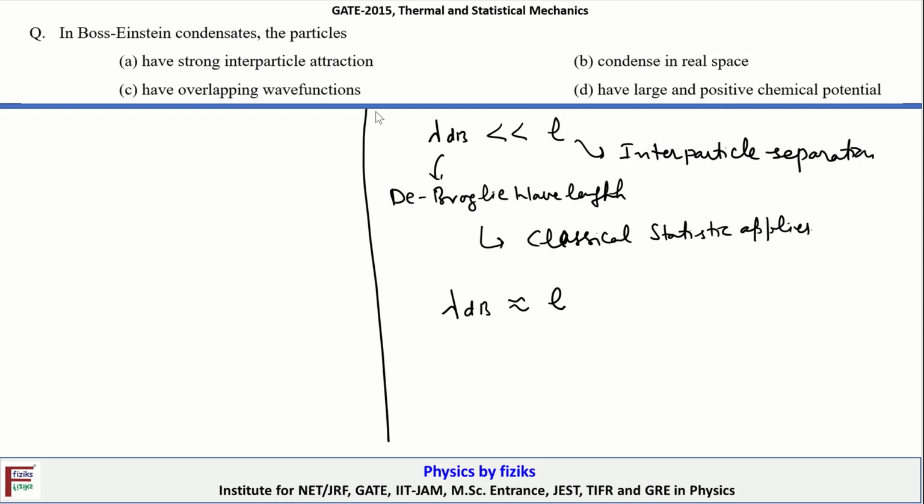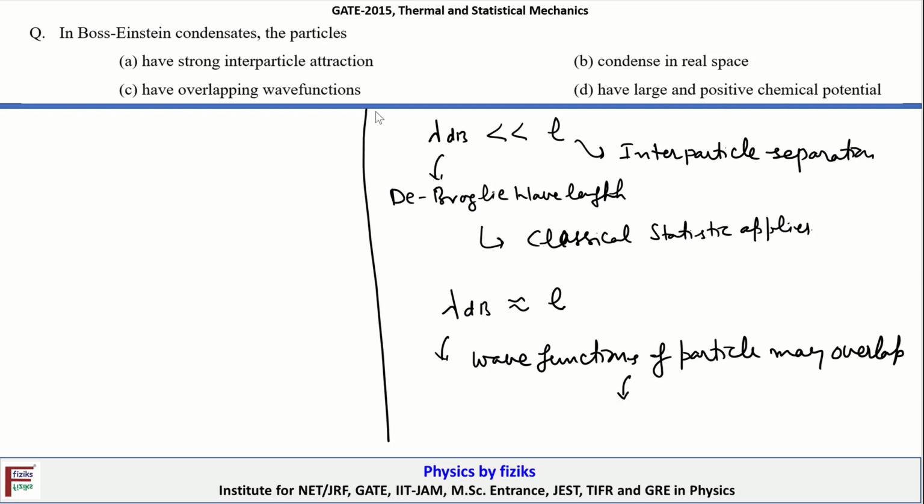that means the wave functions of the corresponding particles may overlap, and this gives rise to phenomena such as Bose-Einstein condensation. Therefore C is the correct option here.